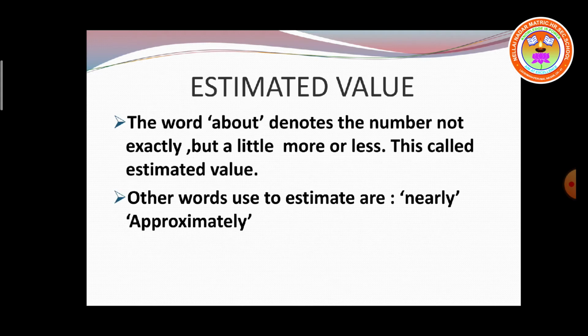Then, what do you mean by estimated value? The word about denotes the number, not exactly, but a little more or less. This is called estimated value. See, it denotes the number. It may not be exact, but it may be more or less. That thing is called an estimated value. The other words used to estimate are nearly, approximately. Is it clear?